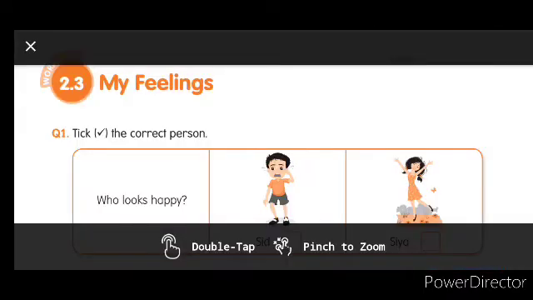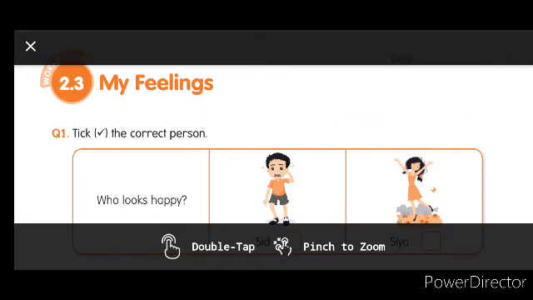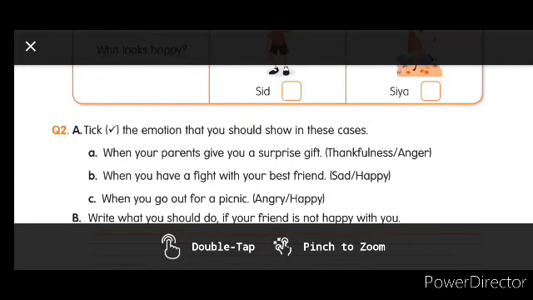Yes, children. Now let us see what is given in our workbook. Open 2.3, My Feelings. Please write the date. Just listen to me first, understand what I am saying, and then later you can do it on your own, children. Tick the correct person. Who looks happy? See there, Sid or Sia. Very good. I hope you can tell correctly and will tick near Sia.